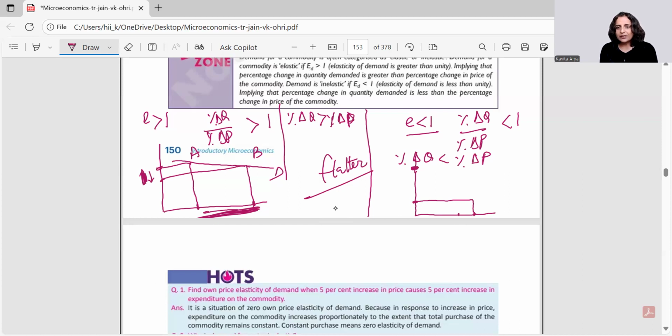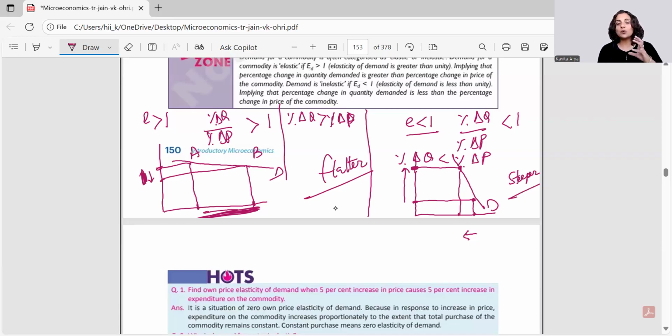But when the price increased by this much, the quantity reduced just by this much. Try and understand. These 2 are the points, and this shows a steeper demand curve. This is what I wanted to tell you.